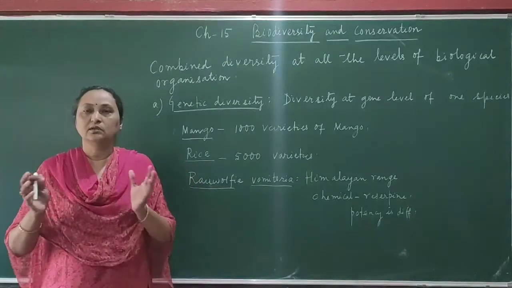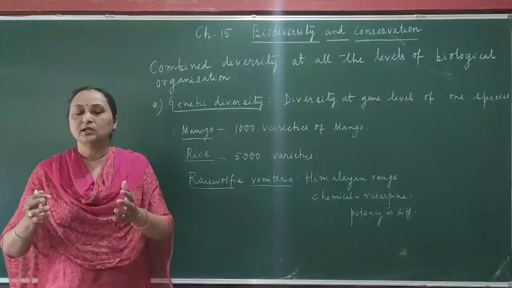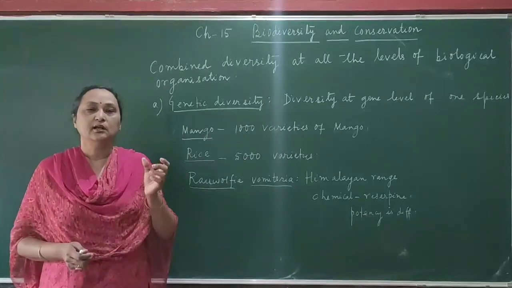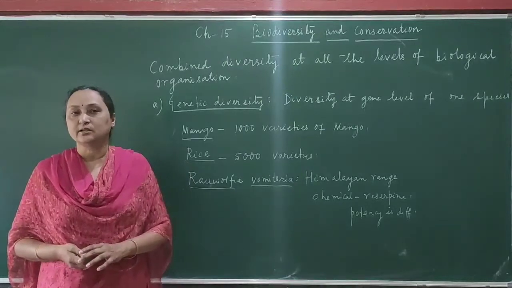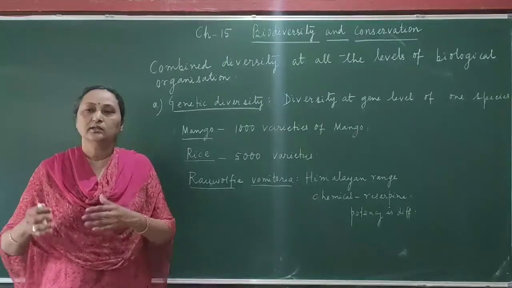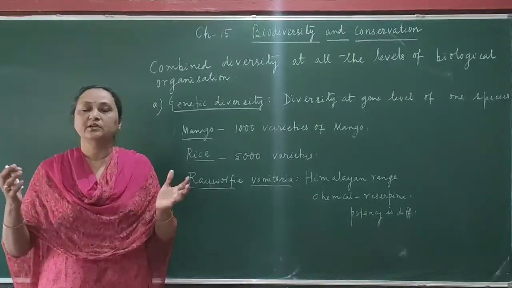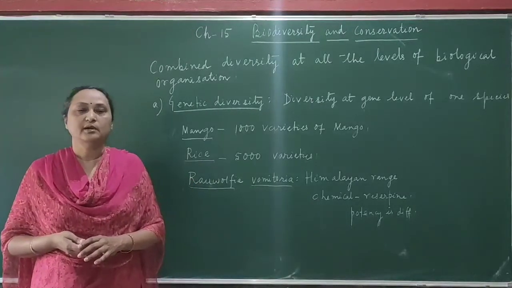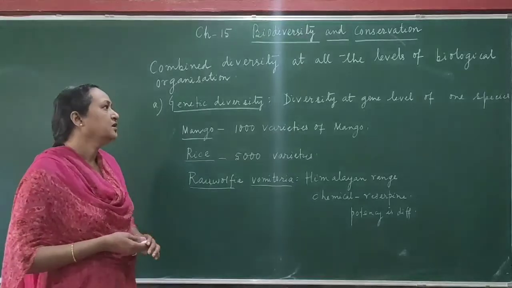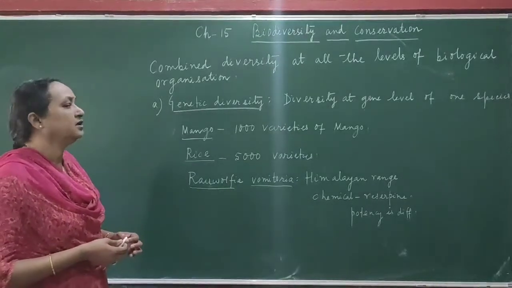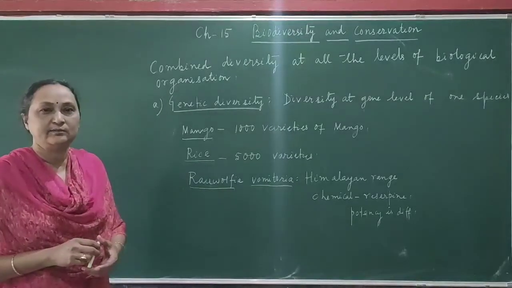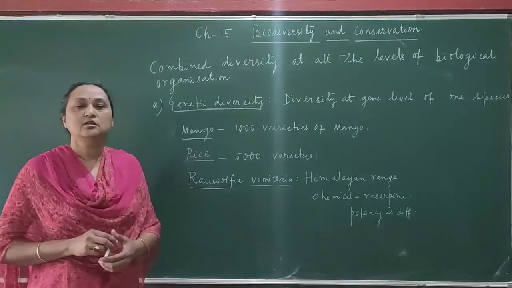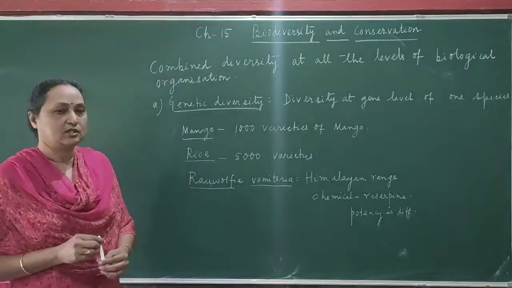So as we move to different parts of the world, the amount of biodiversity is variable. And altogether, when we take all the different types of living organisms found on Earth, that is called biodiversity. Okay? So there are three levels of biodiversity. One is genetic diversity, second is species diversity, and the third is ecological diversity.